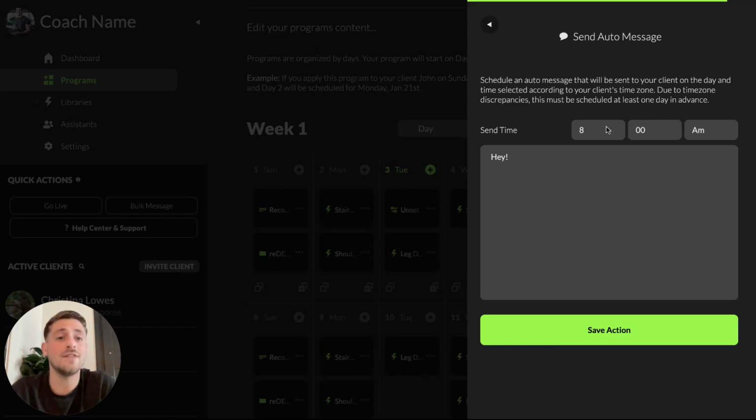Or it can also be in a different way. Maybe you want to set something up that sends at 9 p.m., so at the end of the day, presumably they've already done the workout and you're just checking in with them. How was that? How do you feel? Any feedback for yourself? Any feedback for me on the workout? These types of things can get your client to respond, and are great conversation starters. Even if they don't, it's a great way to stay on top of things and let them know that you're there.